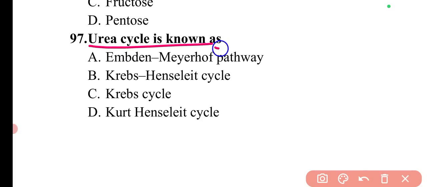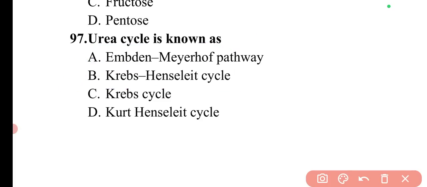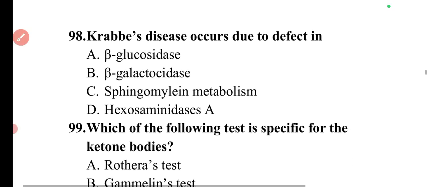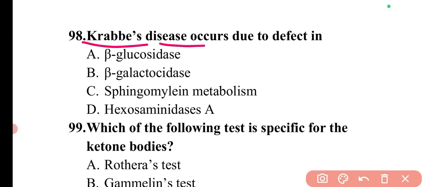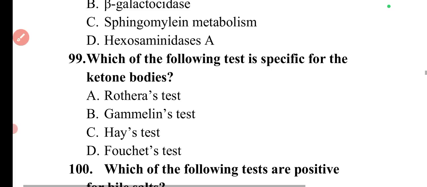Next question is urea cycle is known as. So urea cycle is also known as Krebs-Henseleit cycle. So here option B is correct. Next question is Krabbe's disease occurs due to the defect in. So Krabbe's disease, it occurs due to the defect in beta galactosidase. So here option B is correct.